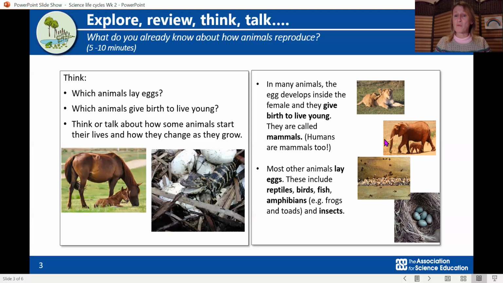So there's an elephant with its baby. And an elephant's baby grows inside, and then when it comes out, it is a little elephant with legs and a trunk and ears and everything.